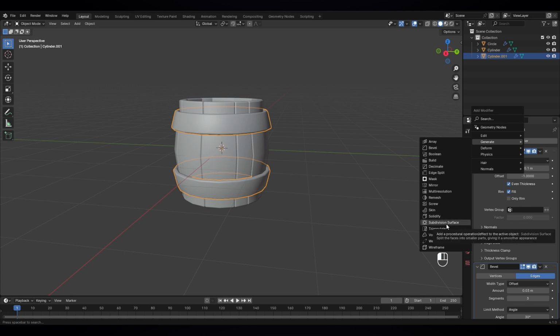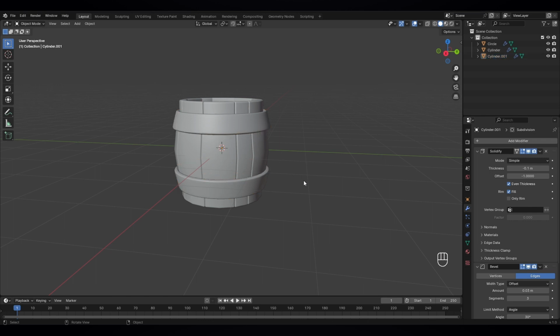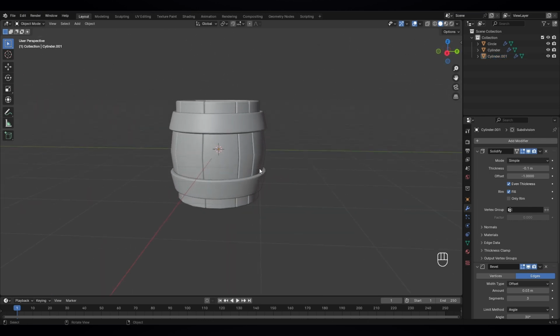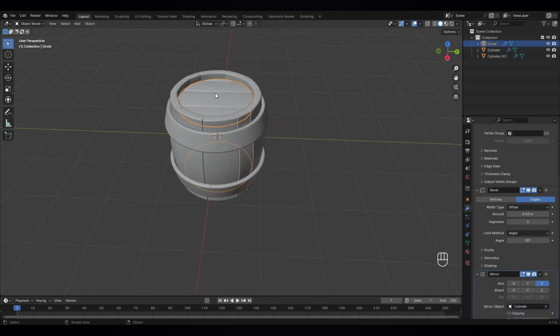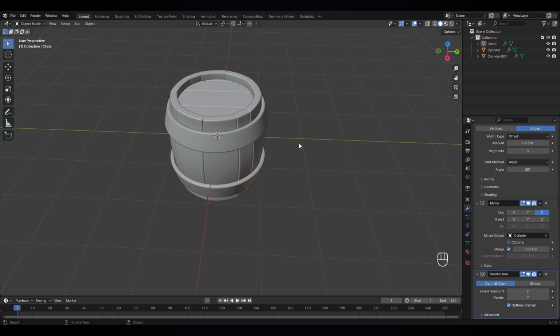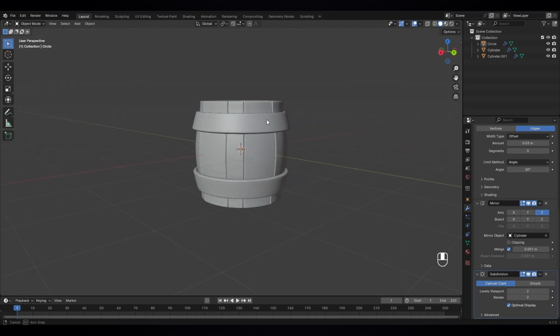It's called subdivision surface modifier. Now that looks nice. Let's give the barrel also a subdivision modifier. Let's give it 2, to this also 2, and for this also, just press Ctrl 2 to give it a subdivision modifier. Okay, that looks nice.